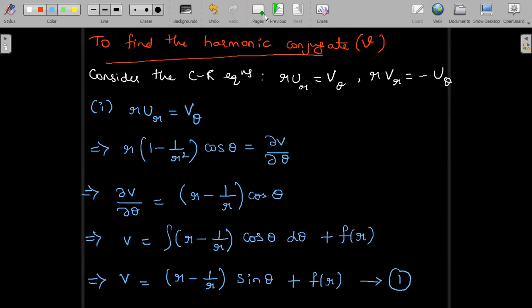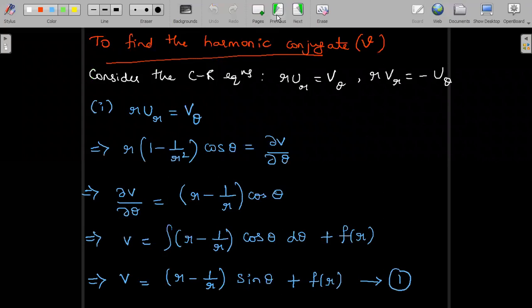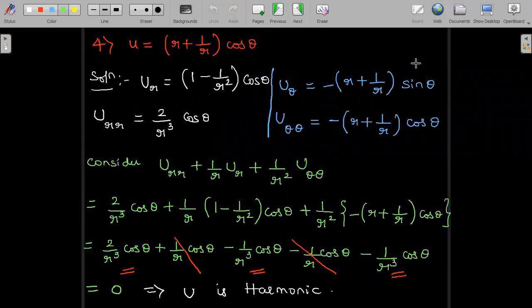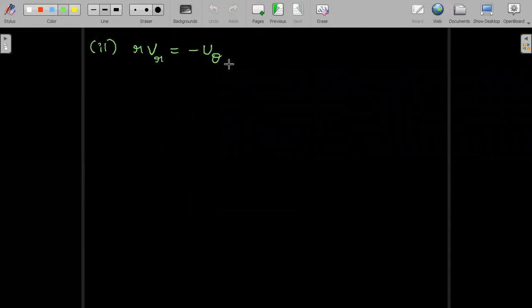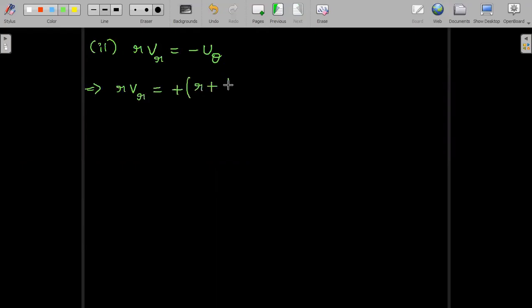Considering the other CR equation, r ∂v/∂r = −∂u/∂θ. Let us substitute the known partial derivative. The known partial derivative is ∂u/∂θ. So r ∂v/∂r = −∂u/∂θ, which is minus of minus (r + 1/r) into sin theta, so we have to substitute (r + 1/r) sin theta. So r ∂v/∂r = −(−(r + 1/r) sin theta).